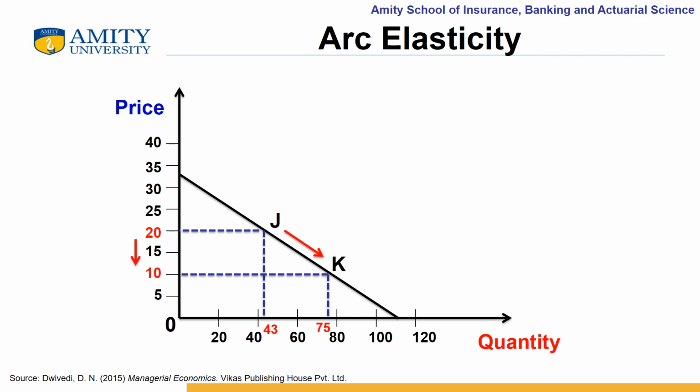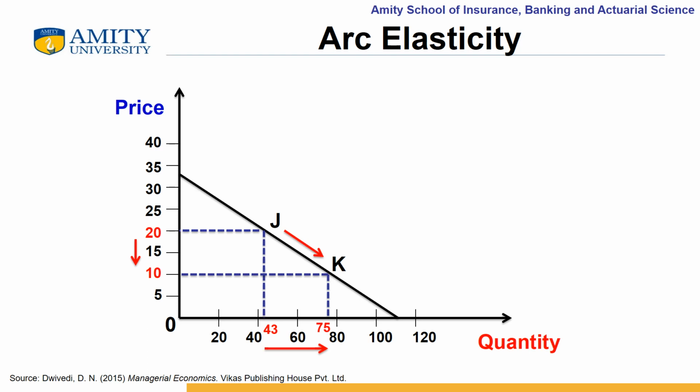So change in P or delta P is 20 minus 10, which will be equal to 10. This big fall of 50% in price causes a large increase in demand from 43 units to 75 units.